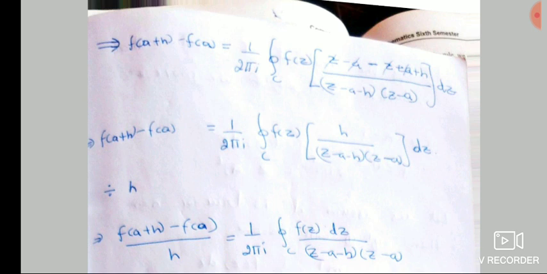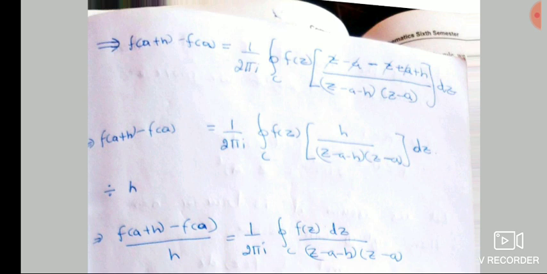Take the LCM inside the bracket. So the LCM will be z minus a minus h into z minus a. In the numerator you had only 1, so you get z minus a minus z, so minus of minus plus a plus h. All the terms z and a cancel, the remaining one will be h.